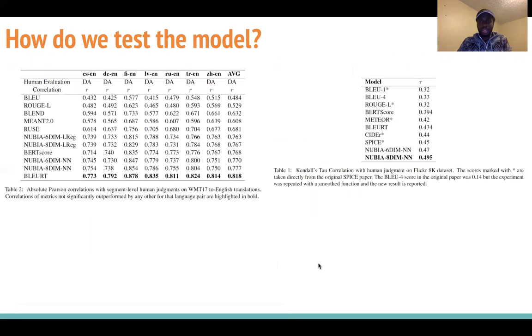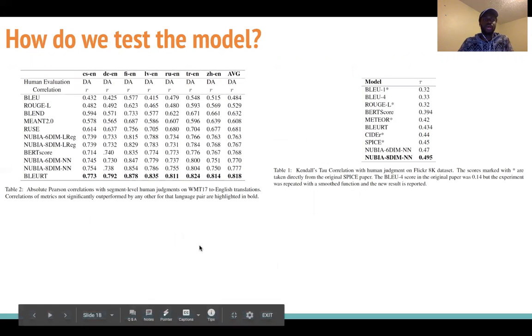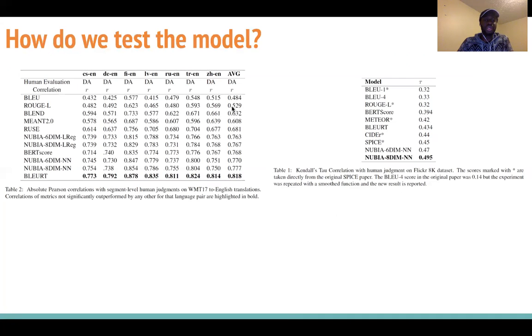So for the case of the WMT 17, for example, we can see that the average correlation of BLEU and ROUGE fares around 0.48 to 0.42. And the best models of NUBIA are able to get 0.77. So it's a huge jump in performance. And at the same time that we were doing this work, Google also worked on a similar metric called BLEURT, and some professors at Cornell also worked on a metric called BERTScore. And so we're able to achieve better results than BERTScore. And so far only BLEURT does better.